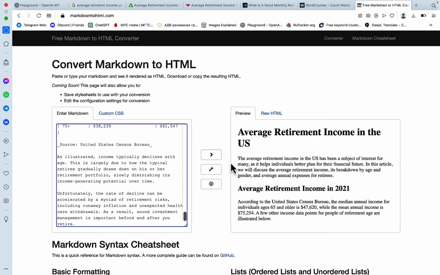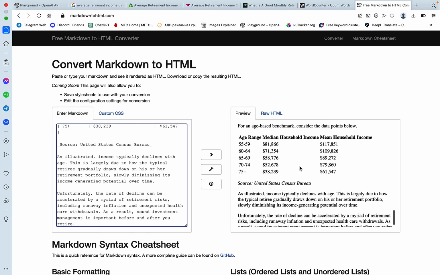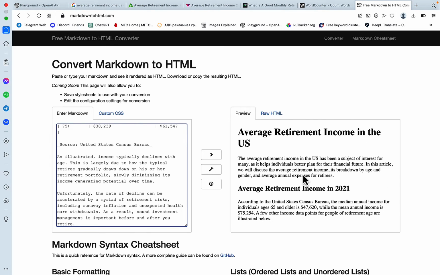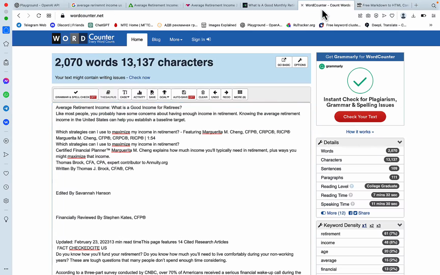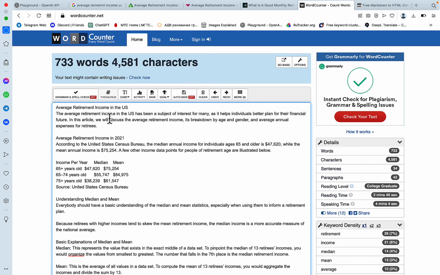So let's just paste it over, and voila. So see, this is the article that we got back, and it's factual. I'm not sure about the word count, actually, I didn't check it. The word count is almost 750 words, which is good. It's a good starting point.